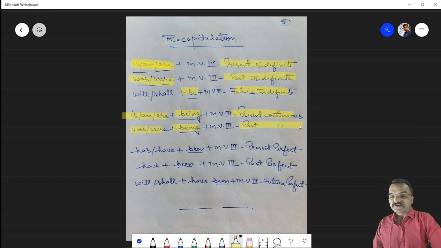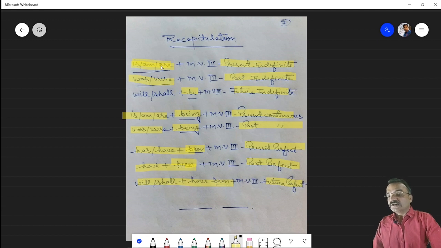All the things remain common. And similarly, we use been, which is also a form of be, with has or have in present perfect tense. Had been is also a form of the be verb, used in past perfect, and will or shall plus have been in future perfect.